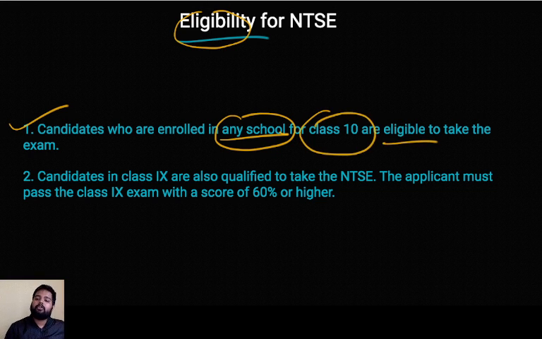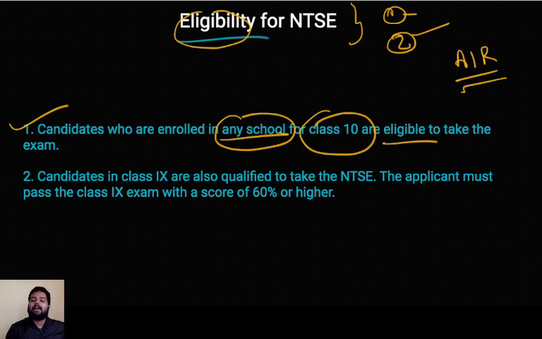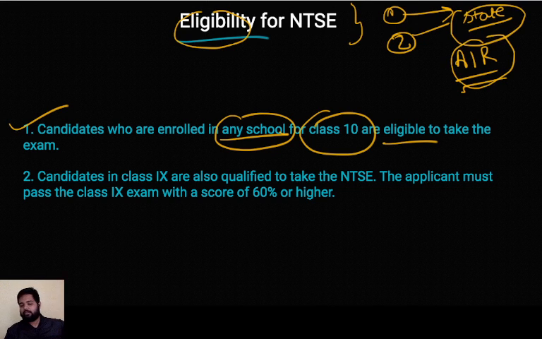This exam happens in two stages, stage 1 and then stage 2. Stage 2 is at the national level, where you will get an AIR, an All India Rank, and stage 1 will happen at your state level. Whatever state you may be in, Karnataka, Bangalore, UP, Andhra Pradesh, any state, your state government will conduct the first stage of the exam, then NCERT will conduct the second stage of the exam, right?